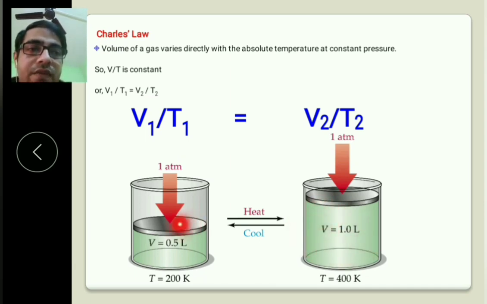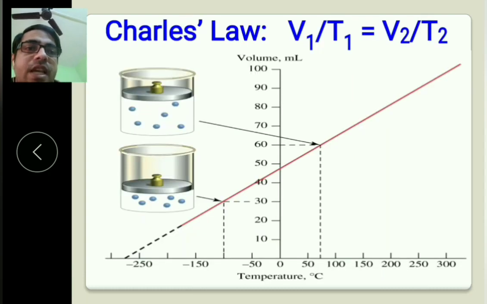So here V1 by T1 equals 0.5 by 200, or we can say 1 by 400. In the second case, it is also 1 by 400. So both cases are the same. Again, after cooling also, V1 by T1 equals V2 by T2. So it obeys Charles law. Next, again we are drawing a graph where volume axis is this and temperature axis is this. So we can understand from the graph, as the temperature increases, volume also increases, so they are proportional.